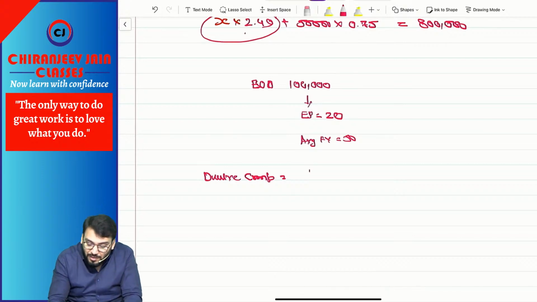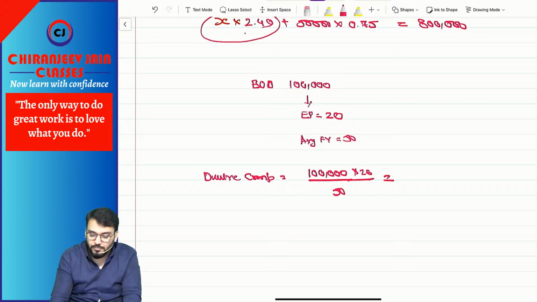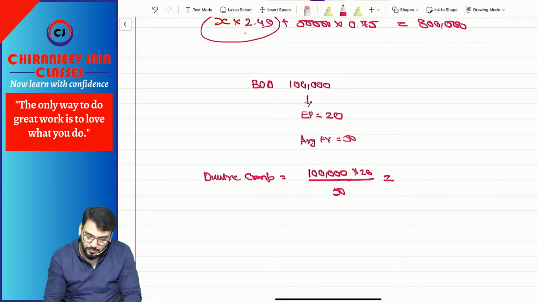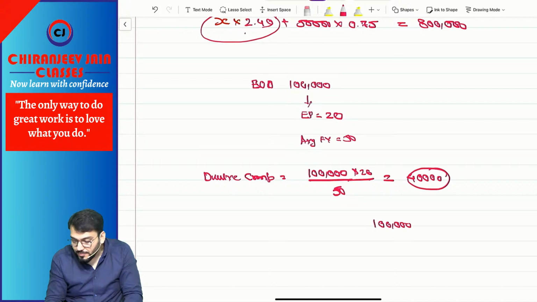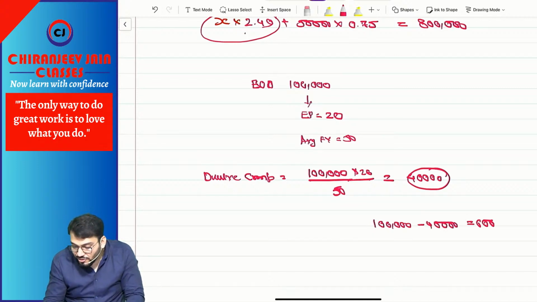So dilutive component will be the number of shares which are deemed to be issued at nil consideration in future. So it will be 1 lakh into 20 divided by 50, how much? 40,000. So this will be deemed to be issued at fair value. So how much will be deemed to be issued at nil consideration? 1 lakh minus 40,000 is equal to 60,000.